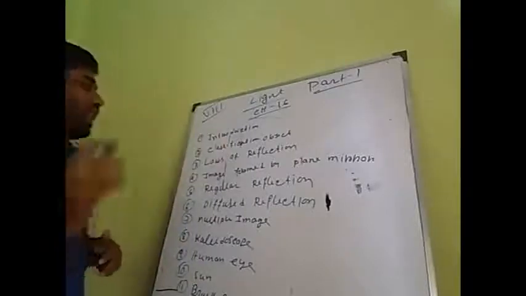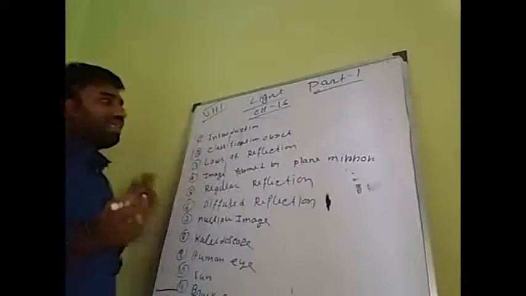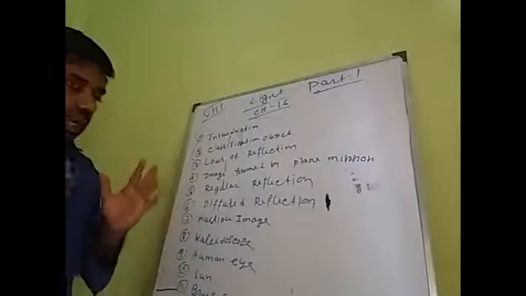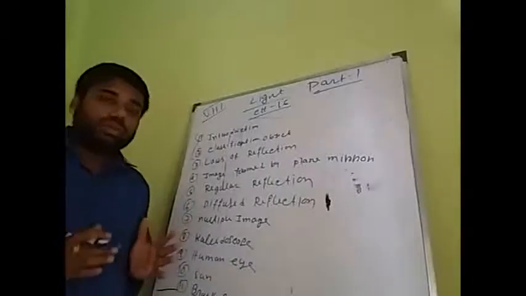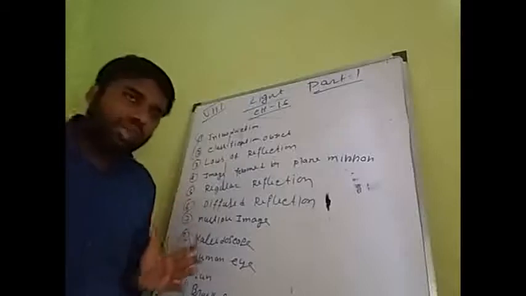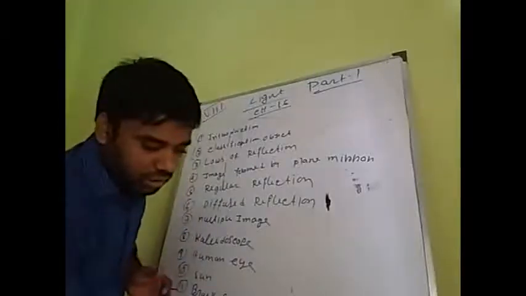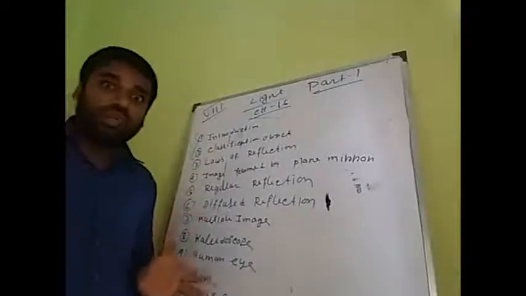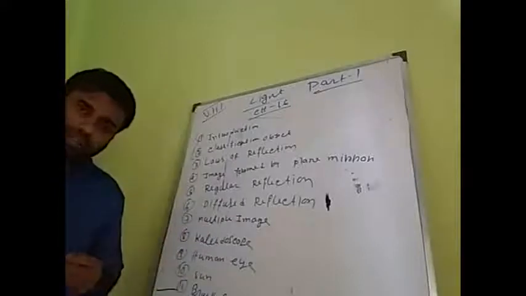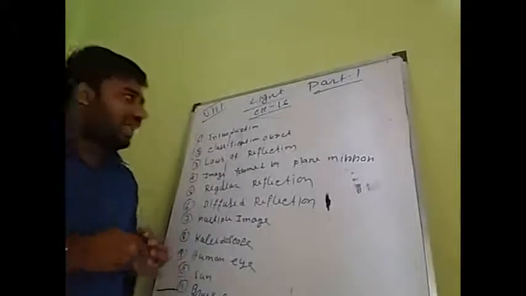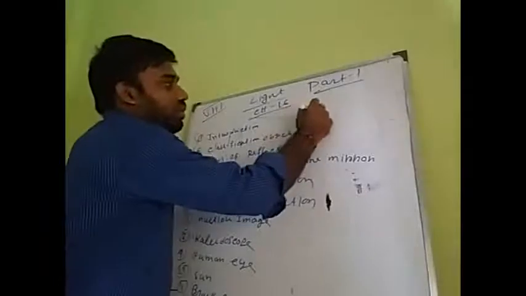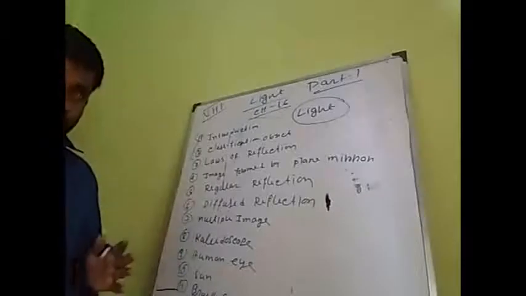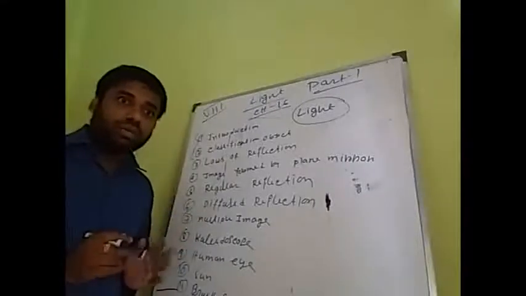First of all, in today's class I will discuss the first two, 1 and 2, that is introduction and classification of object. First of all students, just at the beginning of this chapter I want to tell you, have you ever thought what enables us to see the objects around us, to see the beautiful world around us? Have you ever thought that? That answer is light. Okay, light enables us to see everything in our world.